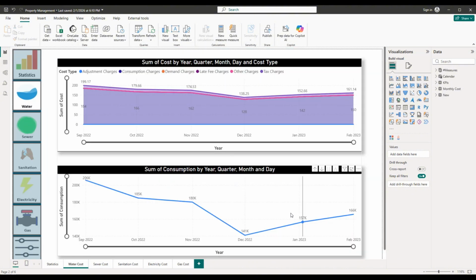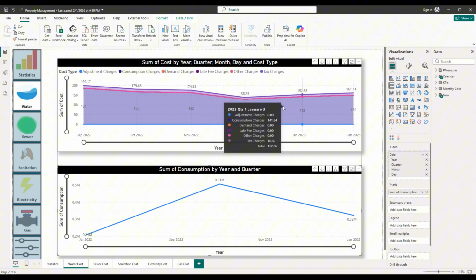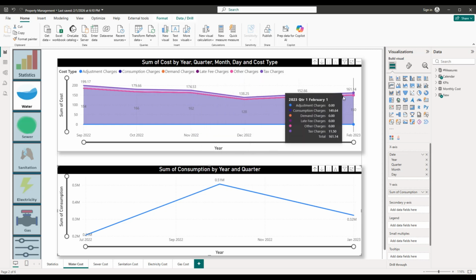The dashboard tracks cost trends over time, whether monthly, quarterly, or even yearly, and breaks down costs into consumption, demand charges, taxes, and other fees. So it's easy to spot where costs are increasing and why.